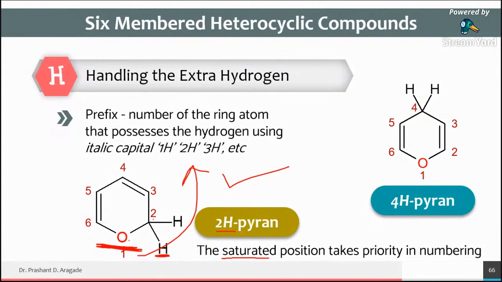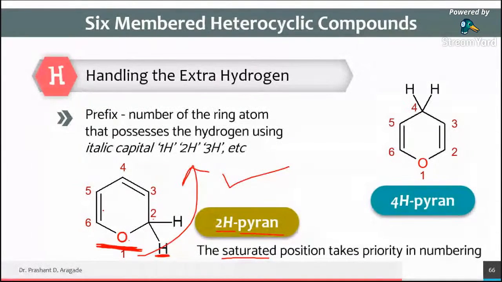So 2H-pyran means a 6-member heterocyclic ring containing oxygen. Sir, what are heteroatoms and why is it compulsory to give numbering from the heteroatoms? For that purpose, you need to watch the video of heterocyclic compounds part 1.